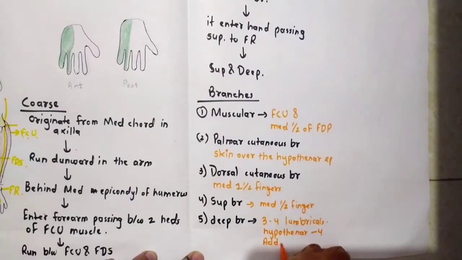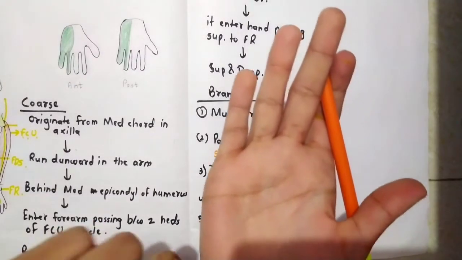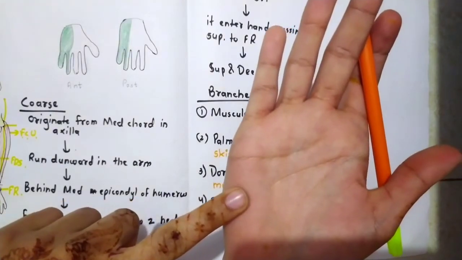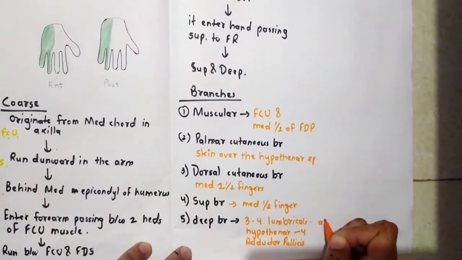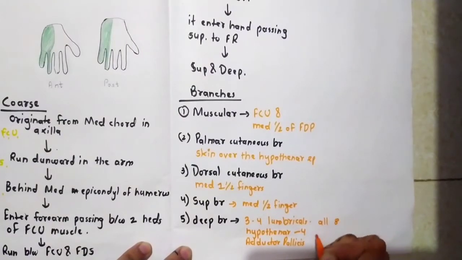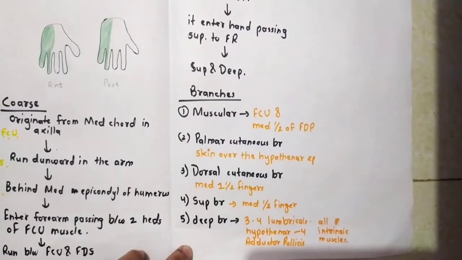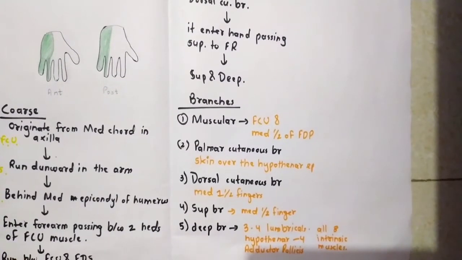One is the adductor pollicis, which is a thenar muscle. 1 muscle from this part and 4 muscles from this part it will supply, and all 8 intrinsic muscles. So the maximum muscles of the hand will be supplied by this nerve.